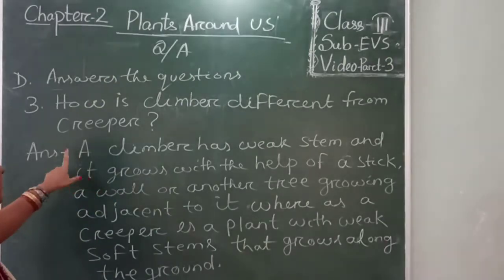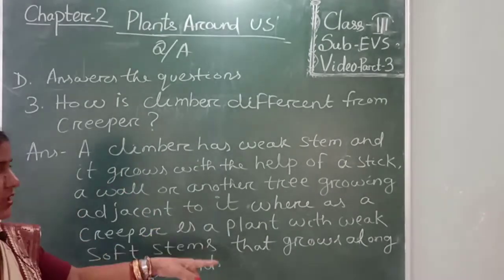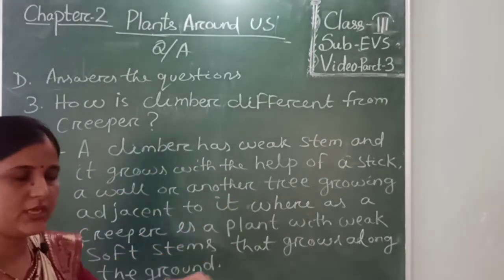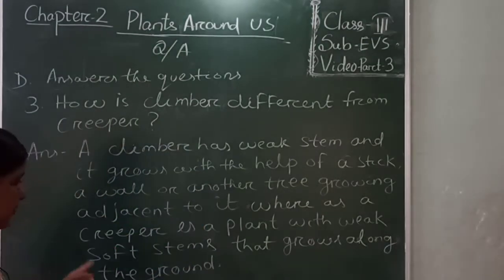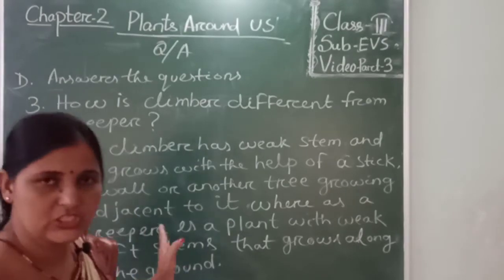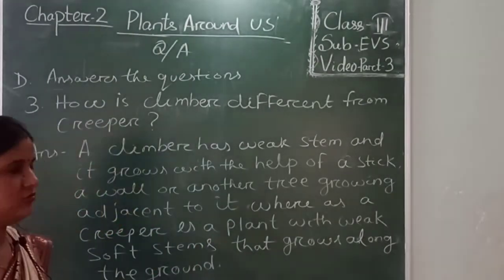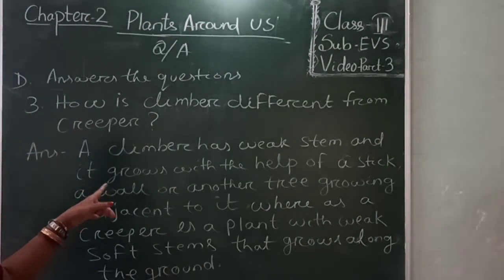How do you write? You write like this. A climber has weak stem and it grows with the help of a stick, a wall or another tree growing adjacent to it. Whereas a creeper is a plant with weak soft stem that grows along the ground. This is how you write the answer of question number 3. Now you write down this answer in your copy.